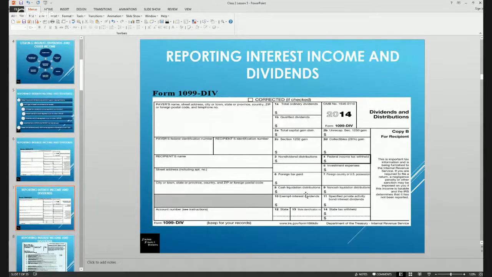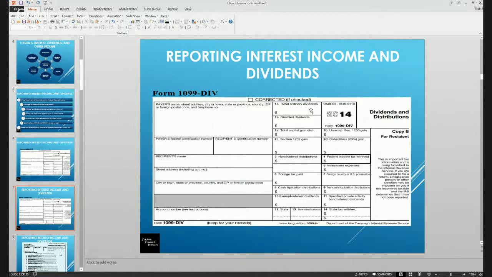Here's a 1099-DIV. Again, you've got room for the payer, and you're going to see the Social Security number. The boxes associated with dividends and distributions would be 1A for ordinary dividends, 1B for qualified dividends, 2A for capital gain distributions, 2B for unrecaptured Section 1250 gain, 2C for Section 1202 gain, and 2D for collectibles, which would see a 28% gain.